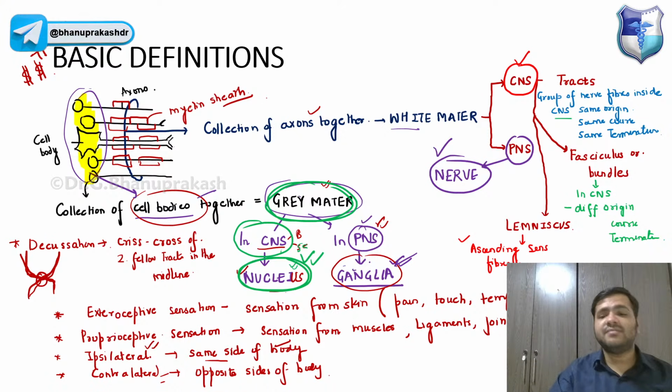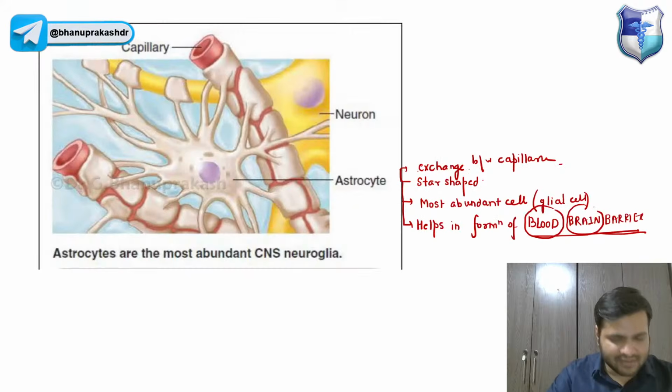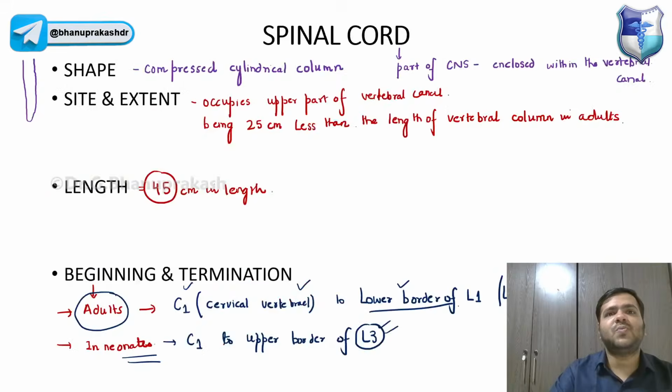So we are going to discuss the nucleus, guys, because this gray matter in the central nervous system, in the spinal cord, is the collection of these cell bodies, and it is given a specific name that is called a nucleus.